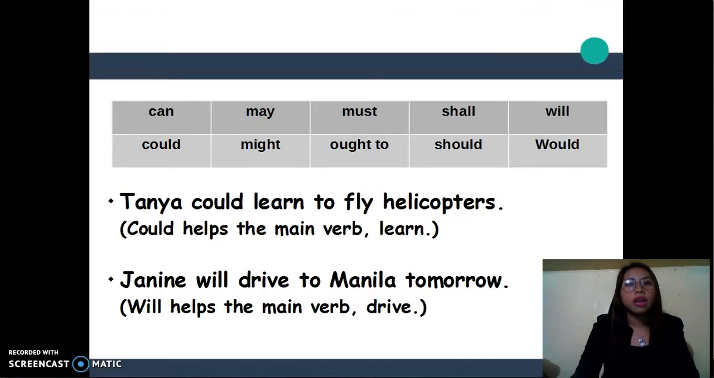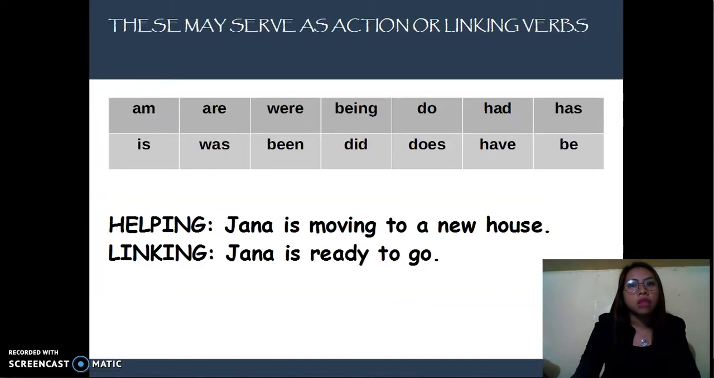In addition, the following verb forms: to be, like am, is, are, was, were, be, been, and being; to do, like did, do, and does; and to have, like had, has, and have, sometimes serve as helping verbs. Note that in other cases they may serve as an action or linking verb.